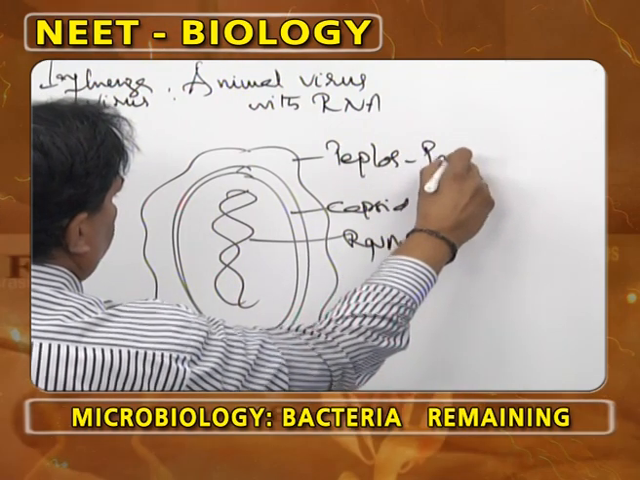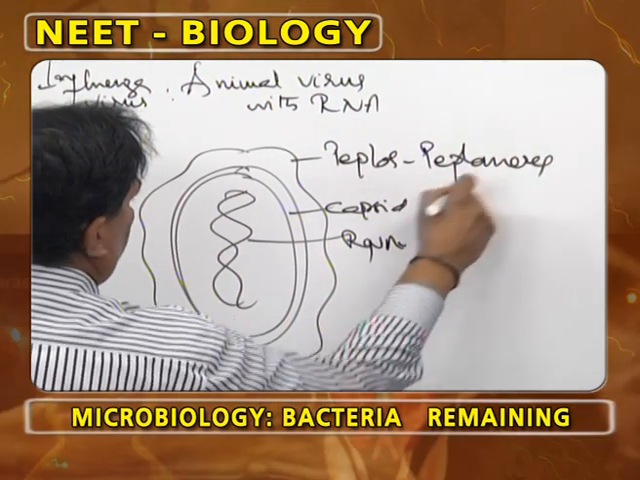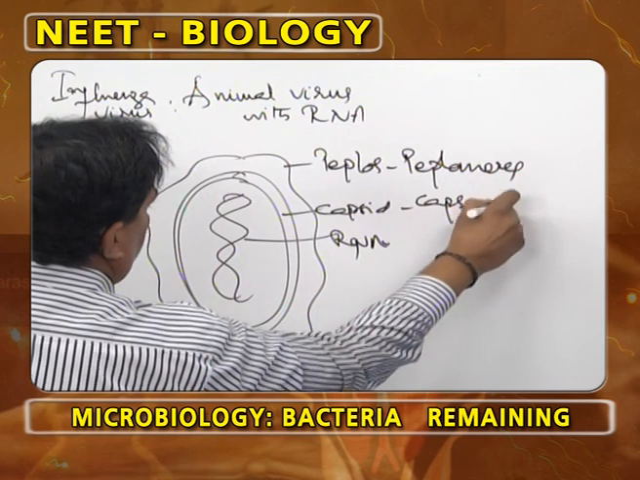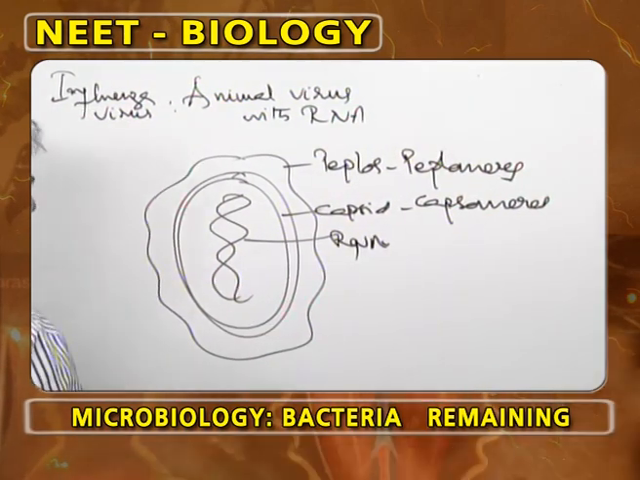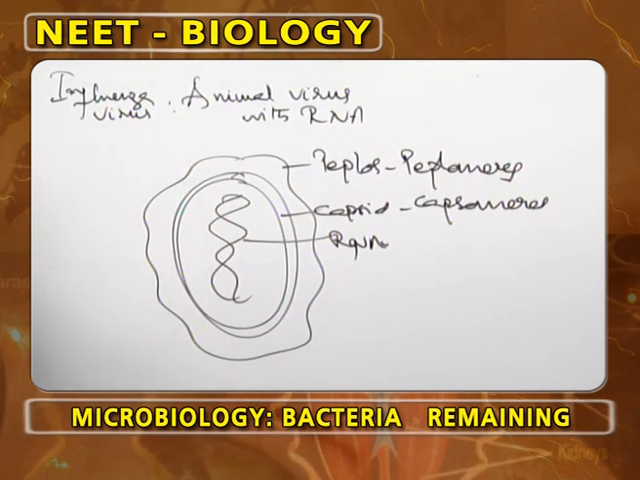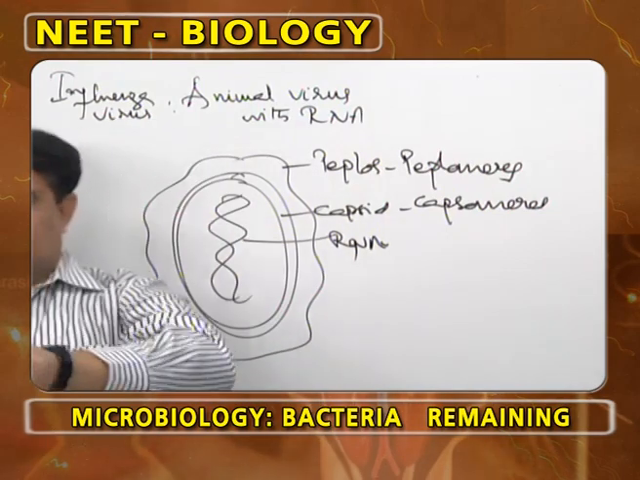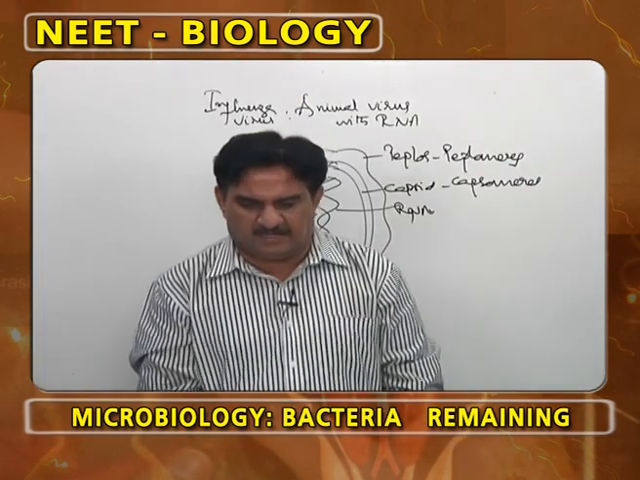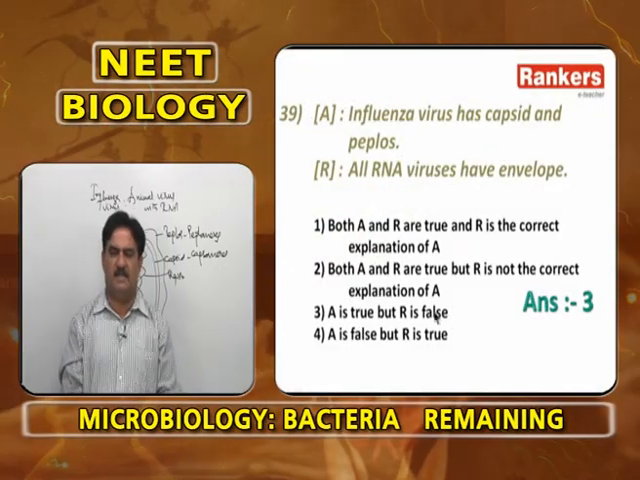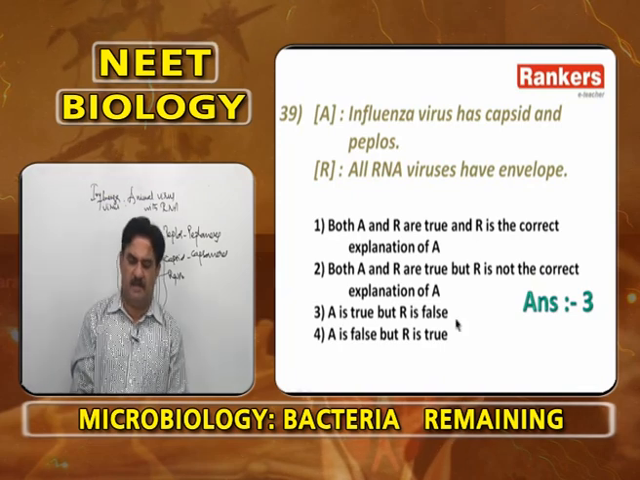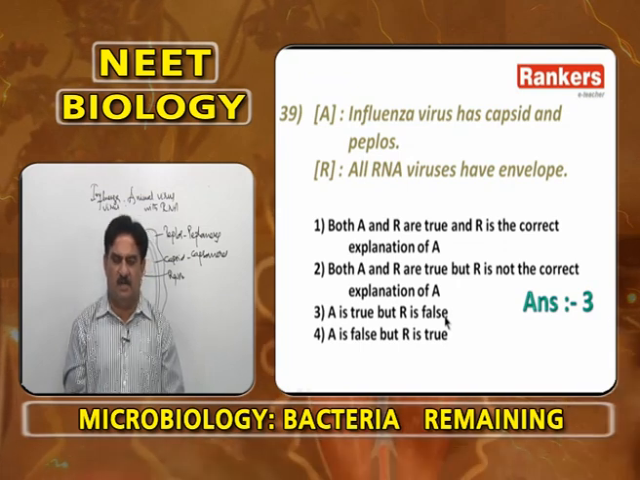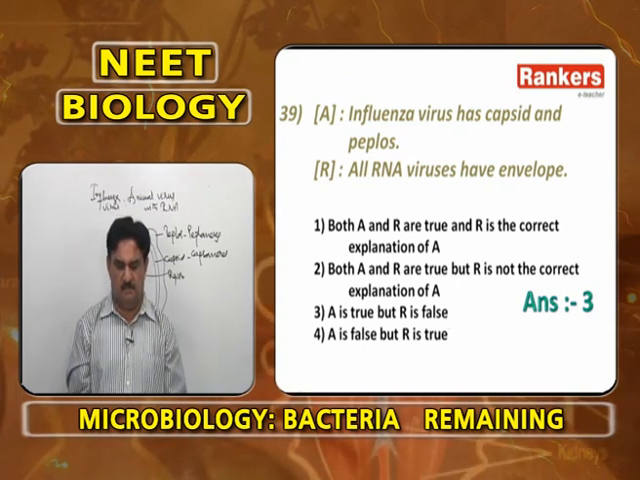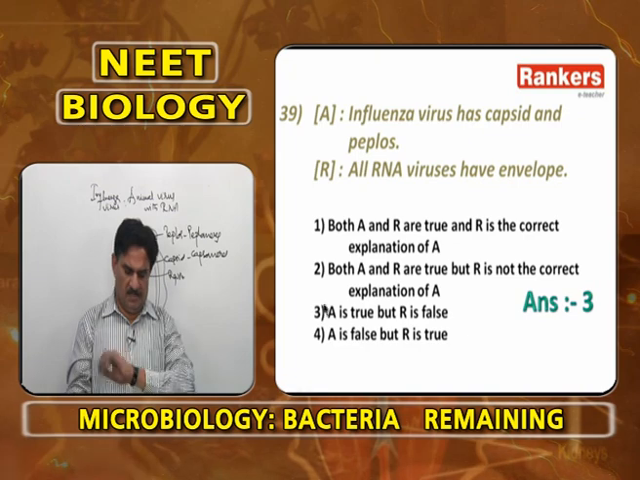Peplos is made up of special bits called peplomeres. Capsid is made up of special bits called capsomeres. So this RNA is surrounded by a capsid protein coat made up of capsomeres and a peplos made of peplomeres. So influenza virus has capsid and peplos, correct. All RNA viruses have an envelope is wrong. All RNA viruses do not have a peplos envelope, because tobacco mosaic virus is also an RNA virus. It does not have any peplos. So A is true, R is false.